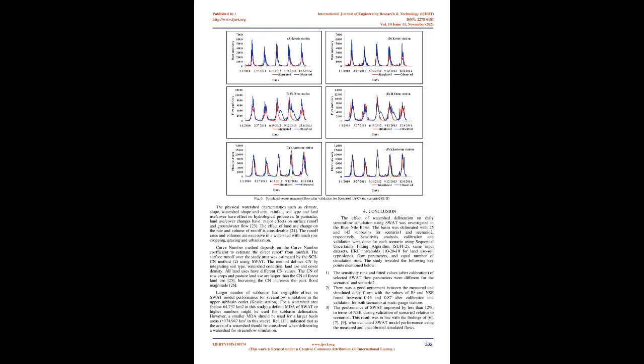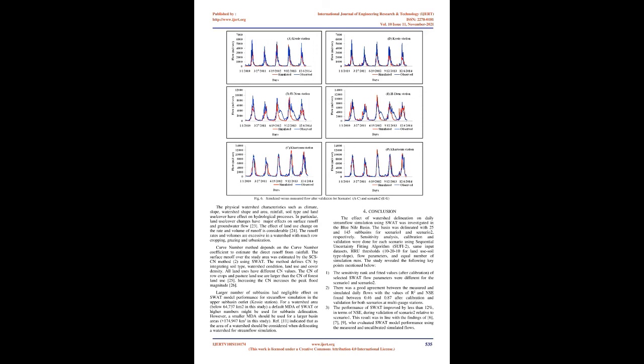Water increased by less than 0.75% at Khartoum and El-Diem. But forest and pasture decreased by 3.16% and 0.55% at Khartoum, by 1.45% and 1.05% at El-Diem and by 0.01% and 1.68% at Kessie, Table 6. In particular, land use/cover changes have a major effect on surface runoff and groundwater flow. [23] The effect of land use change on the rate and volume of runoff is considerable. [24] The runoff rates and volumes are excessive in a watershed with much row cropping, grazing, and urbanization.